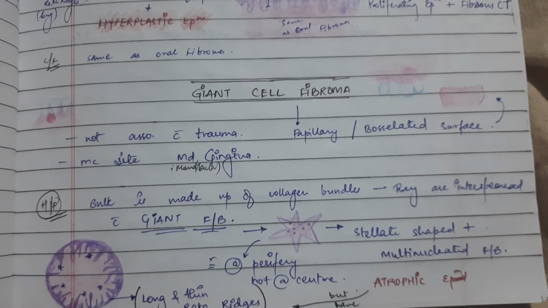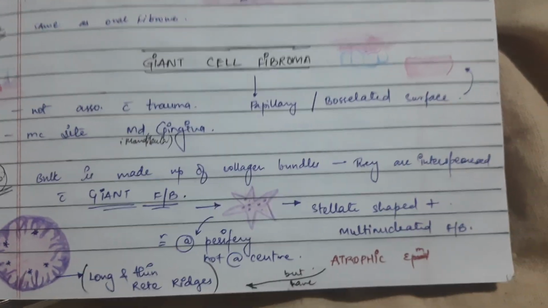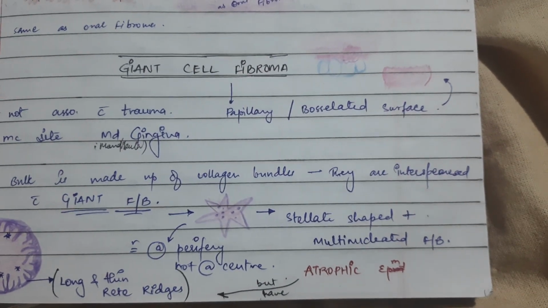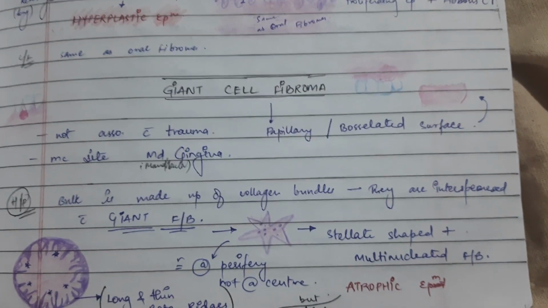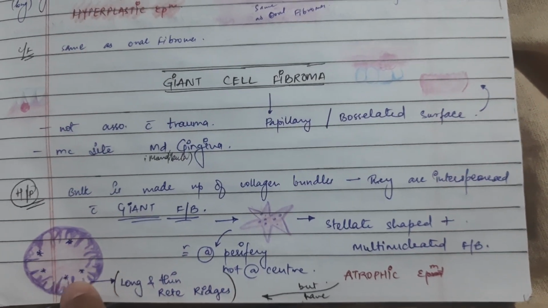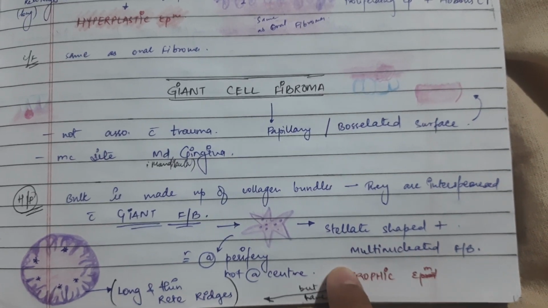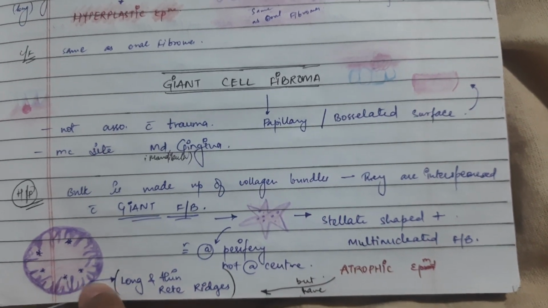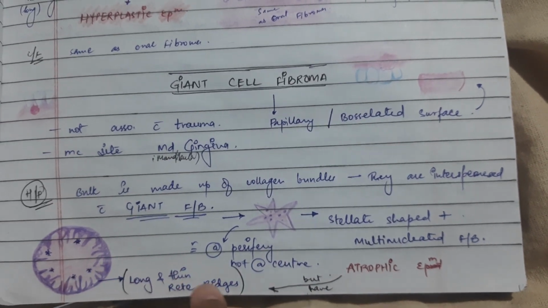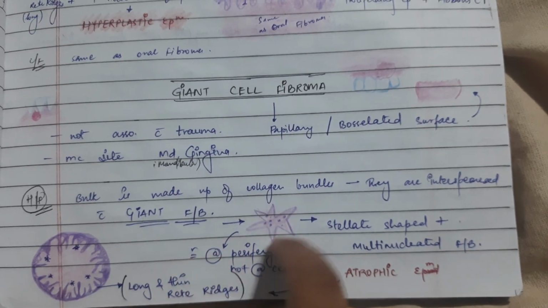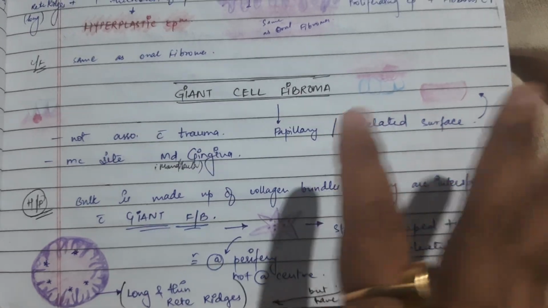Histopathology: the bulk is made up of collagen bundles interspersed with giant fibroblasts, small ones and big ones, stellate shaped plus multinucleated fibroblasts. Atrophic epithelium is present, with long, thin rete ridges. The stellate shaped giant fibroblasts are seen at the periphery, not the center.